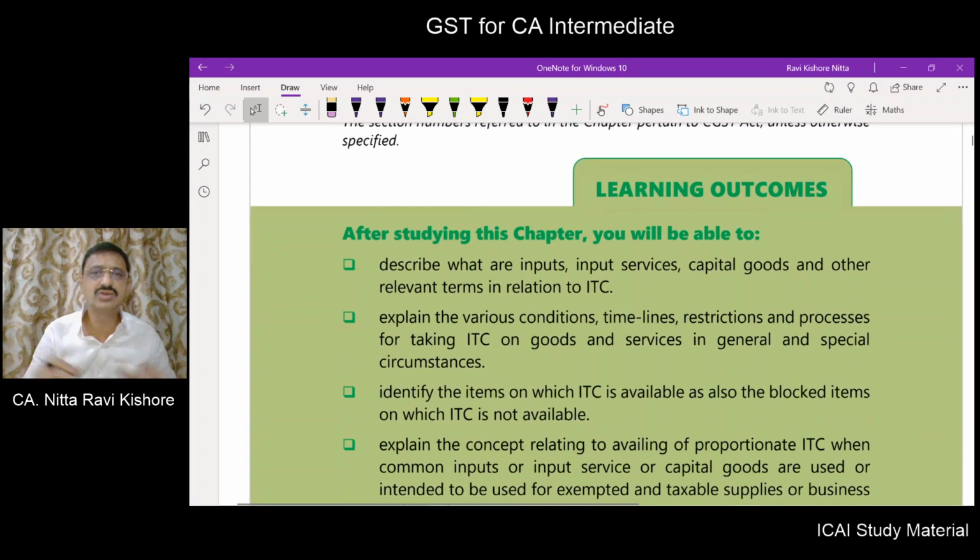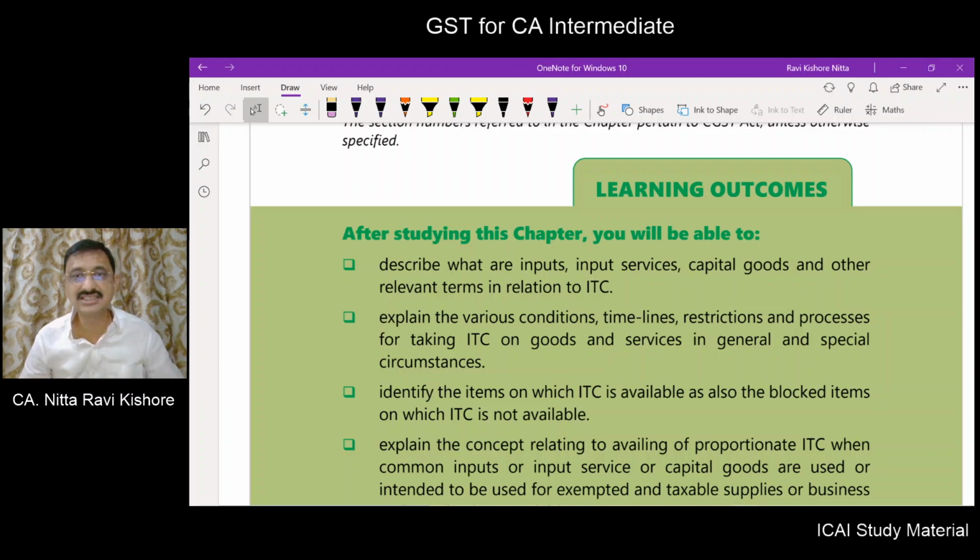Now, what are the learning outcomes of this chapter, number 6, dealing with input tax credit, ITC? You will be able to describe what are the inputs, what are the input services, what are the capital goods, and what are the other terms used in relation to ITC.